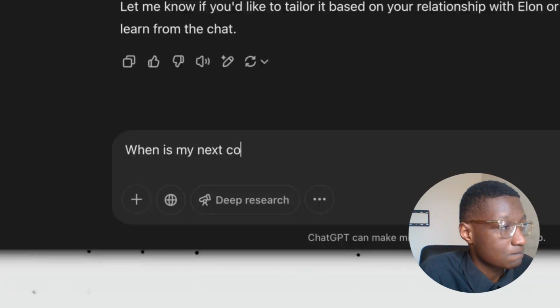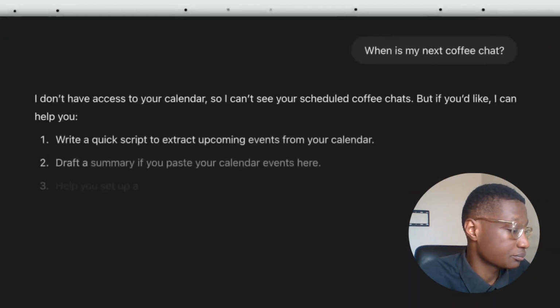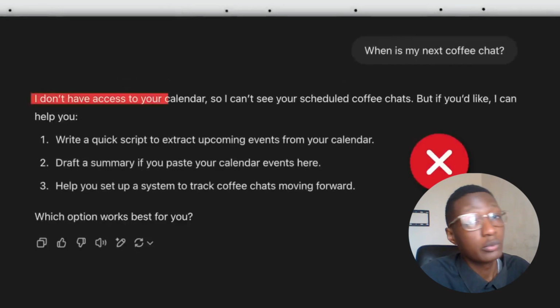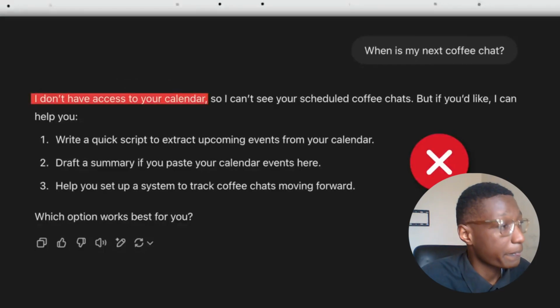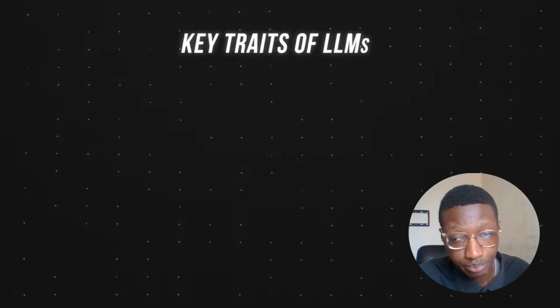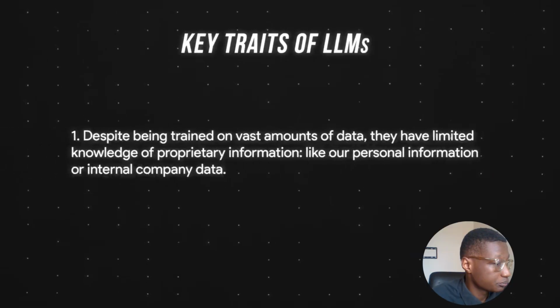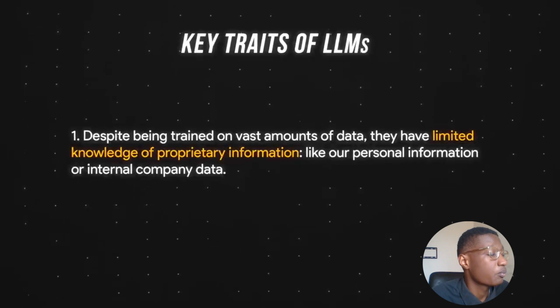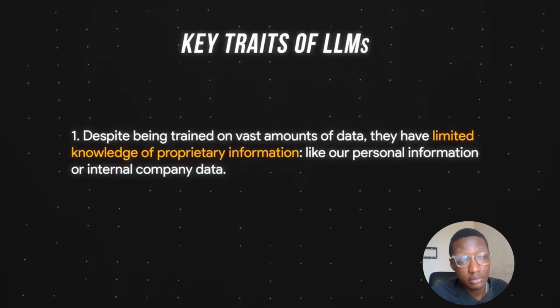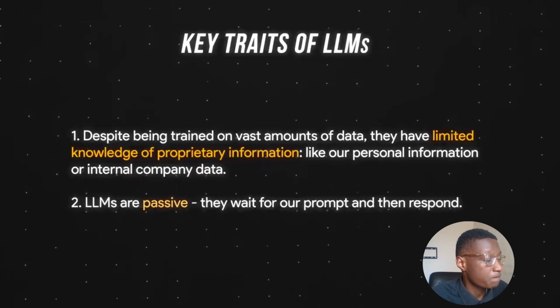Simple stuff. But what if I ask ChatGPT when my next coffee chat is? Even without seeing the response, both you and I know ChatGPT is gonna fail because it doesn't know that information. It doesn't have access to my calendar. This highlights two key traits of large language models. First, despite being trained on vast amounts of data, they have limited knowledge of proprietary information, like our personal information or internal company data. Second, LLMs are passive.